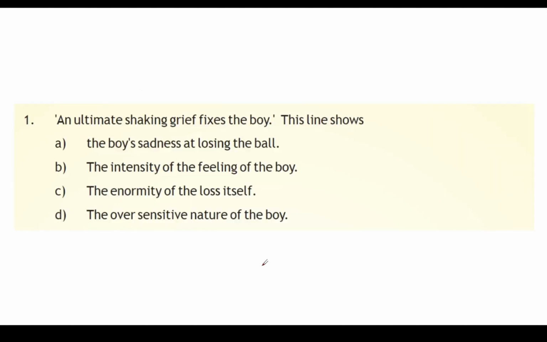The ball poem. And ultimate shaking grieves, the ultimate shaking grief fixes the boy. This line shows that, what does this show? This shows the intensity of the feeling of the boy.